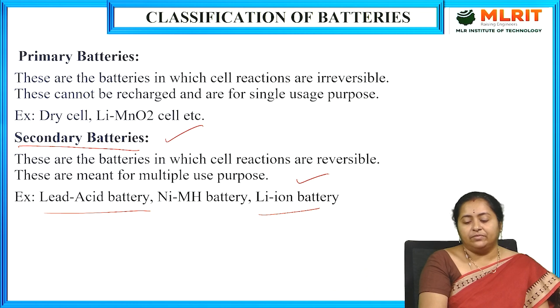So where we can find applications: in mobile phones, lithium ion batteries are generally used as a source of electrical energy. In laptops also we make use of lithium ion batteries, whose output voltage will be in the range of 3.45 to 3.65 volts. We can increase that range also based on the requirement. So lithium ion batteries are also examples of secondary batteries.